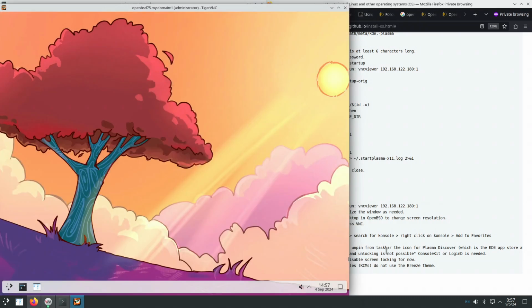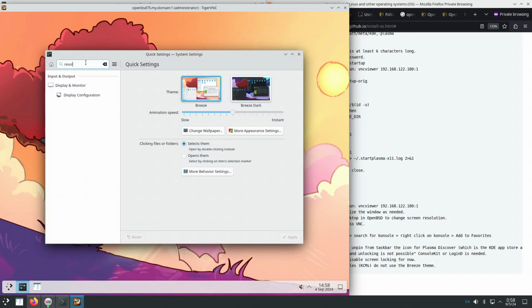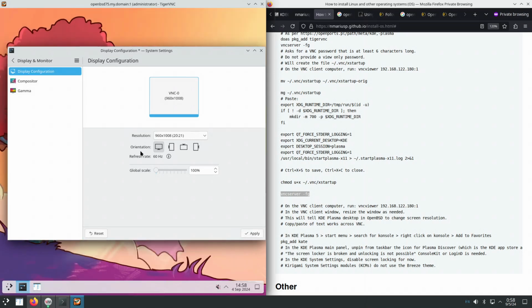This will tell KDE Plasma 6 inside of the OpenBSD virtual machine to resize to this resolution, which is a very strange resolution. We can see this thing. So it's 995 by 1260. And as we resize the VNC client window, the same thing will happen. KDE Plasma will resize.